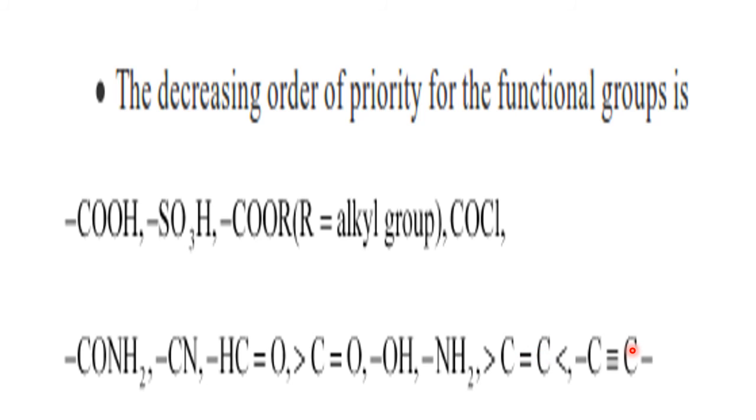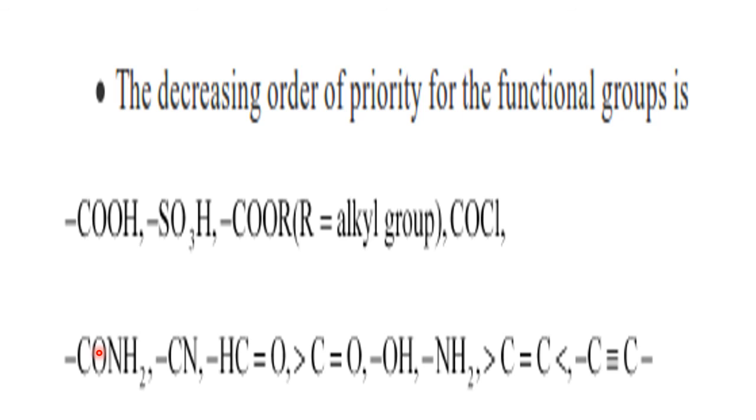If it is a carboxylic group, the name ends with what? Suffix is oic acid. If it is SO3H, it is sulfonic acid. If it is COOR, which belongs to the ester family, the name ends with -oate, like ethanoate, methanoate. OATE is the suffix. If it is COCl, it is called oyl chloride, like acetyl chloride, propionyl chloride. Oyl chloride is the suffix for the acid chlorides. If it is amide, the suffix is amide. There is no special suffix for this.